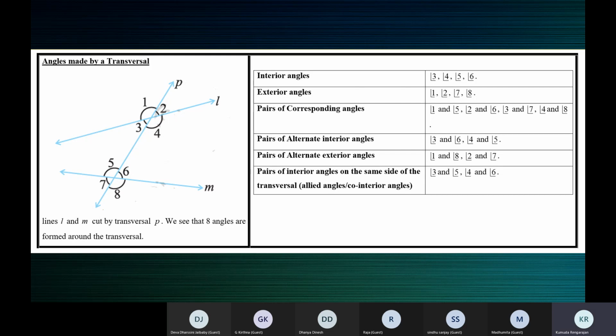Alternate angles lie on opposite sides of the transversal. If both are interior angles, they are alternate interior. If both are exterior angles, they are alternate exterior angles.